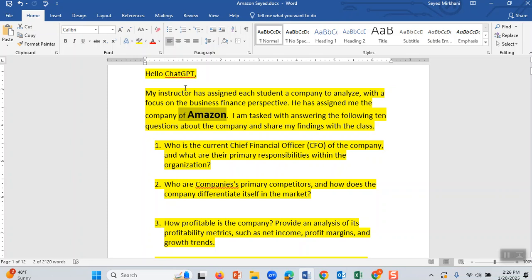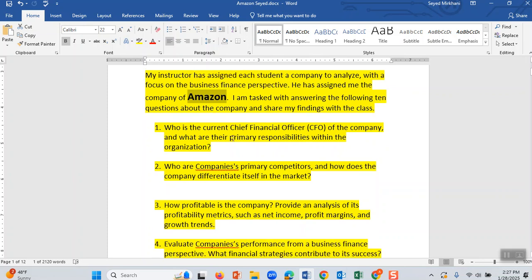Therefore, I went to ChatGPT and I told ChatGPT, my instructor has assigned each student a company to analyze with focus on business finance. He has assigned me the company of Amazon. Of course, yours will be different. I'll tell you what it is. I assigned one student NVIDIA, and she's going to do research about NVIDIA. And then she's going to ask ChatGPT these 10 questions.